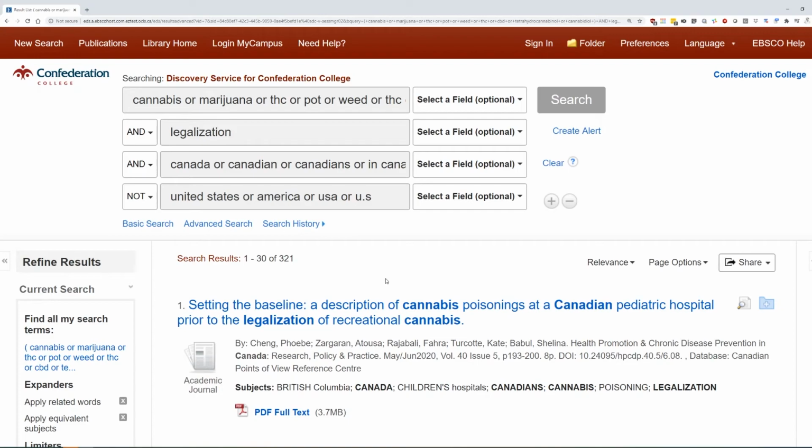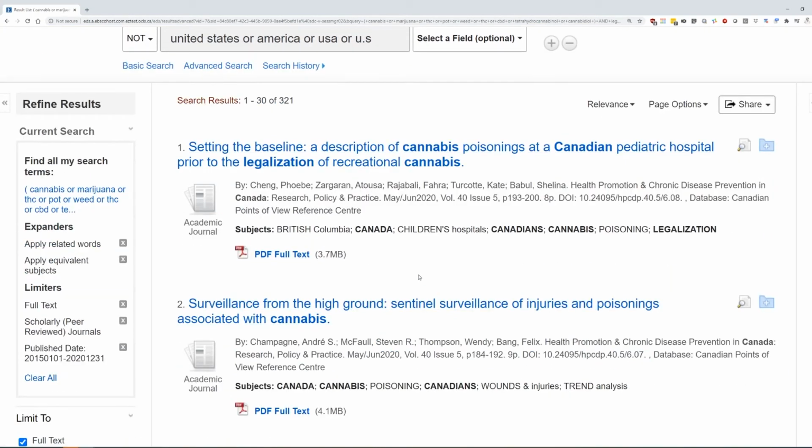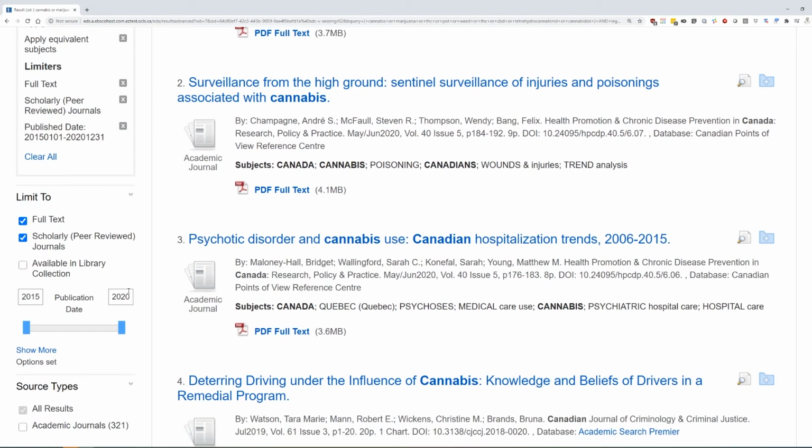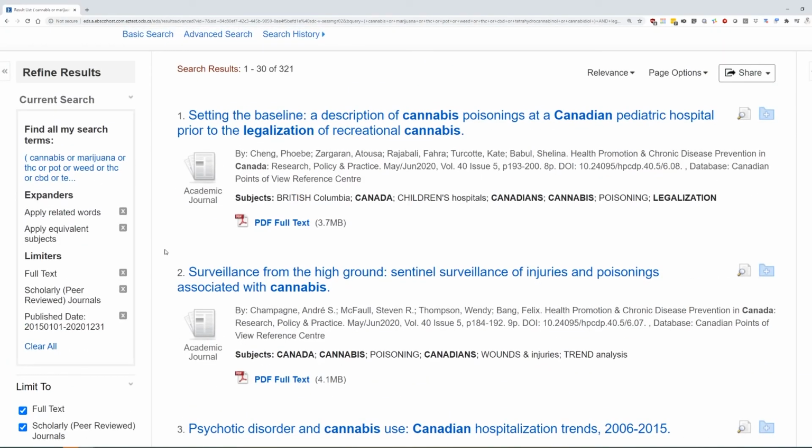And I can even see this first item here looks quite interesting and something that maybe I can start to build a persuasive paper on. Again, always check, make sure your limiters are there that you were looking for: the publication date, full text, and scholarly. And now you can begin your search.